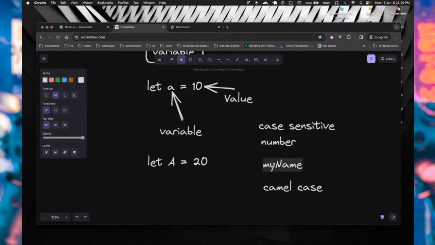But if you eventually work with multiple languages, sometimes you might even forget to do this. So try to remember.